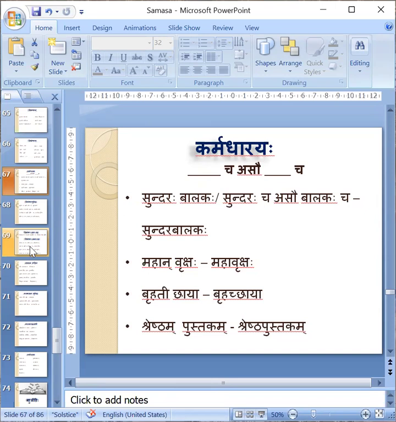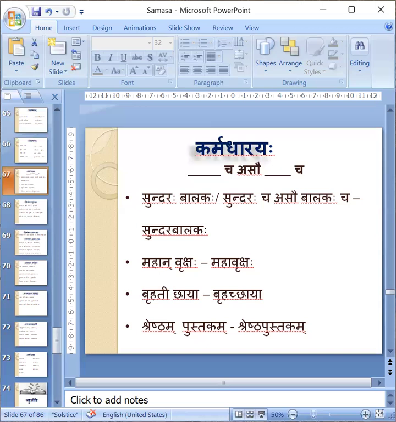He is beautiful also, he is a boy also. Both are he only. In that meaning it will be used. One is Visheshana and another is Visheshya. One is explaining the noun and the other is the noun. In these situations, it is called Karmadharaya Samasa. Mahan Vrikshaha, Mahavrikshaha.